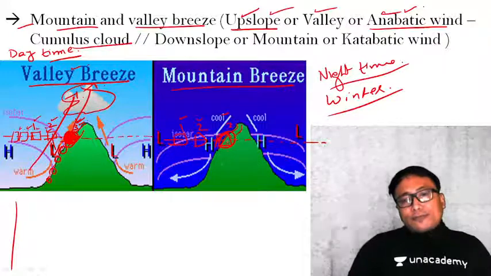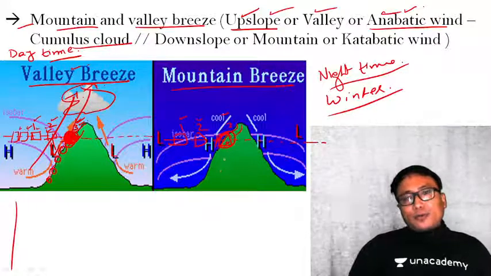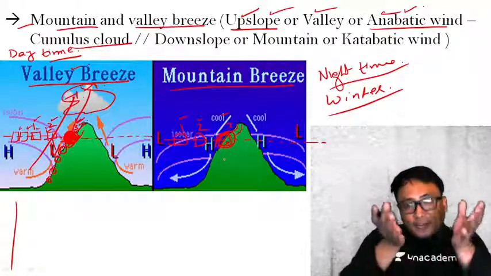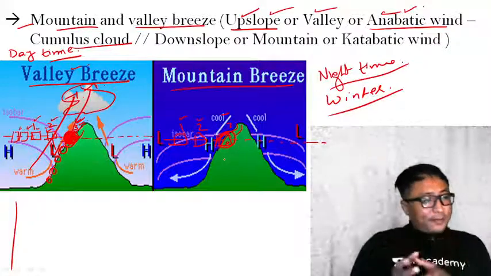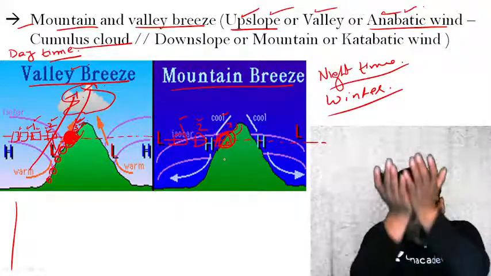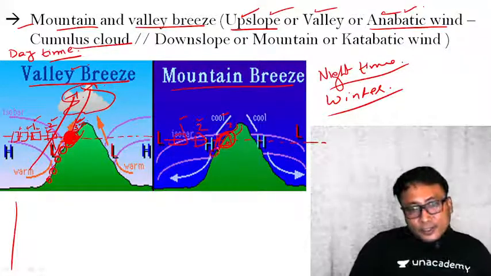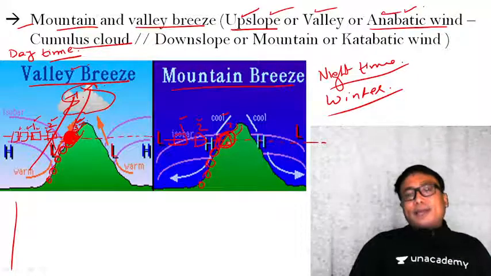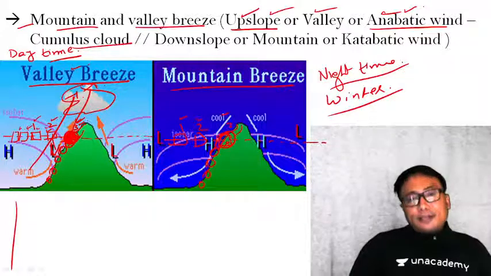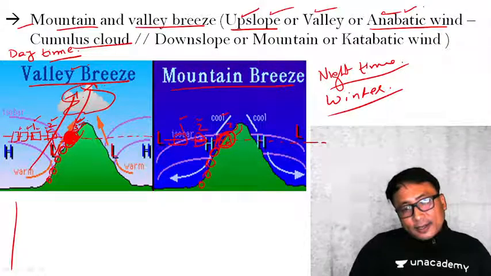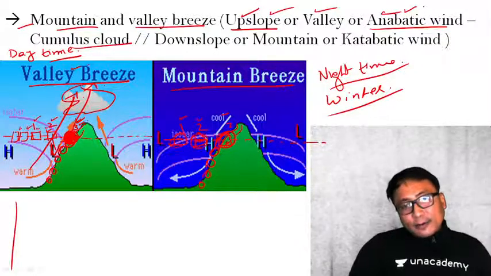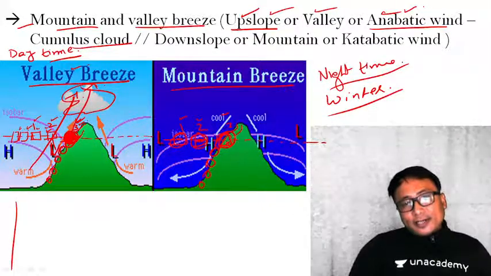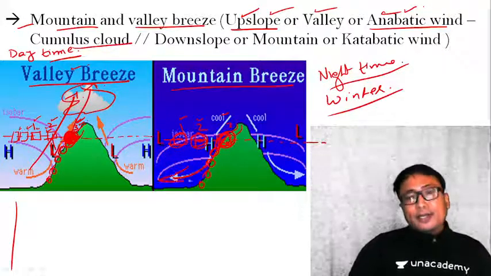When it cools faster, what will happen? Cooling means the air becomes heavier. When the air becomes heavier, it will come down. Now at all of this slope, such cooling is happening. So it becomes heavy, and you compare it with the same altitude. These are warmer, so lighter. These are heavy, so they will come down the slope like this.